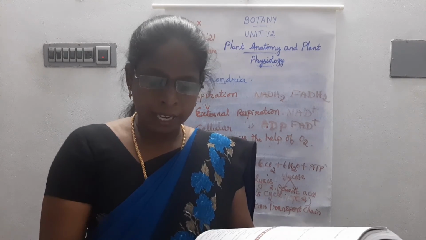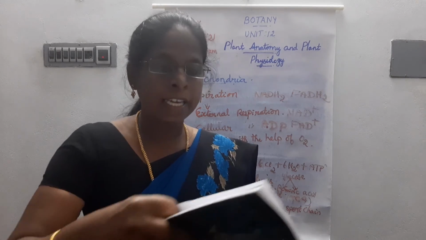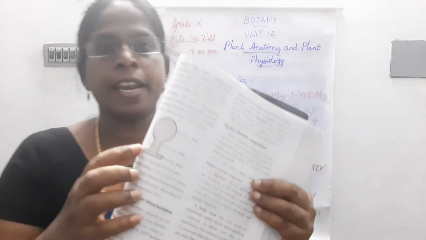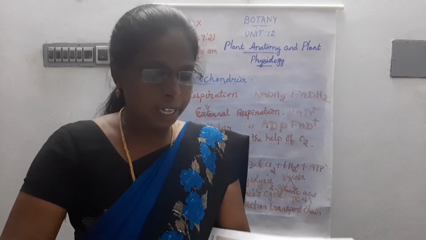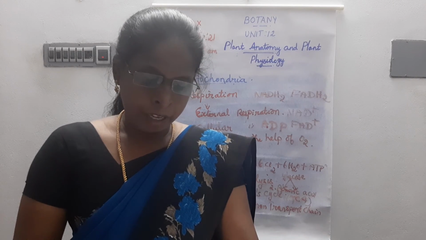Then Roman letter 6, 3rd question. Draw and label the structure of oxysome. Page number 183, this diagram, oxysome. That is an important diagram, often asked. Okay, that is the answer. Next.